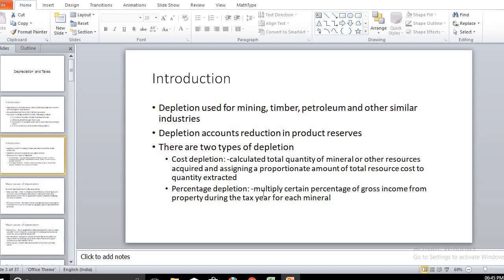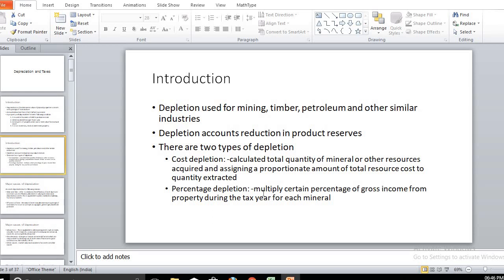Suppose 100 liters of oil has a cost of 100 rupees, and for 1 liter the cost is 1 rupee. So that 1 rupee is distributed over the 100 liters of oil. Such consideration is made in cost depletion.